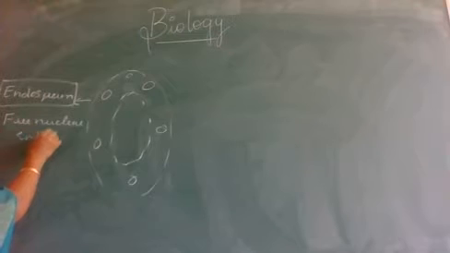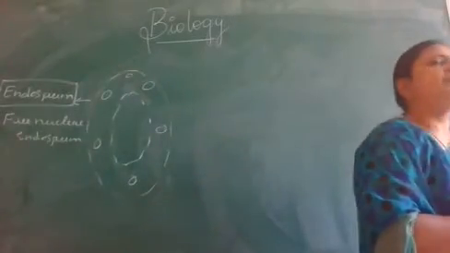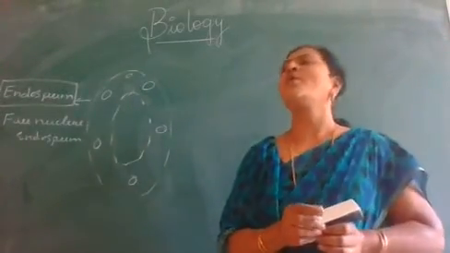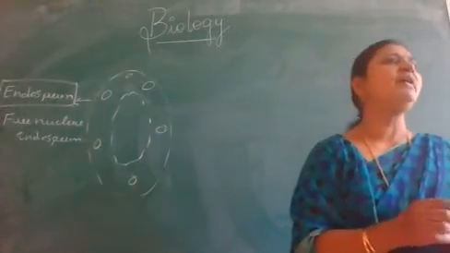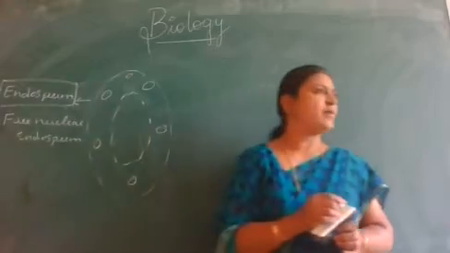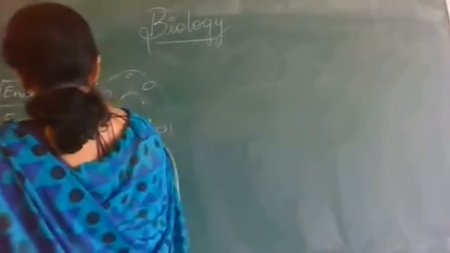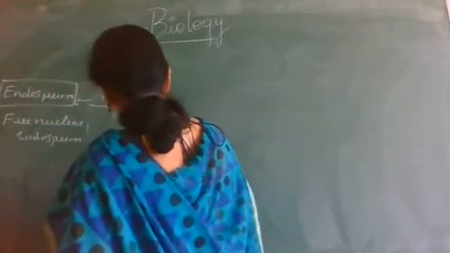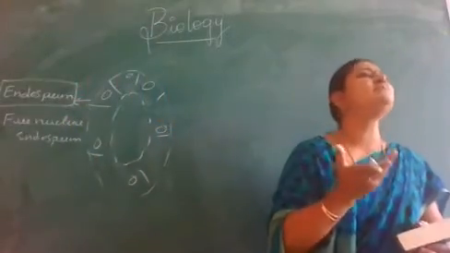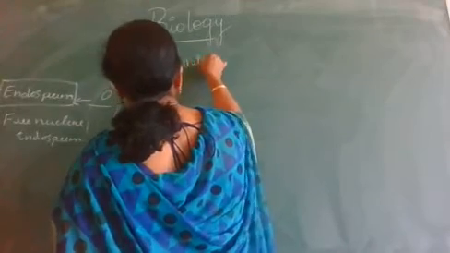We can observe free nuclear endosperm in tender coconut. The liquid form of the tender coconut is nothing but free nuclear endosperm. Later on, there is formation of the cell wall, from the margin towards the center. Then it becomes cellular endosperm.